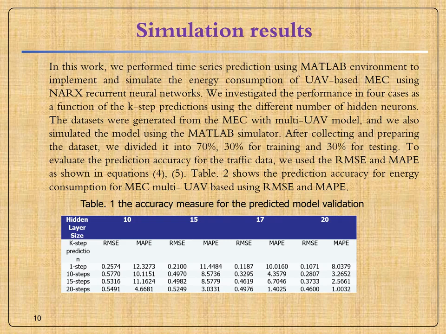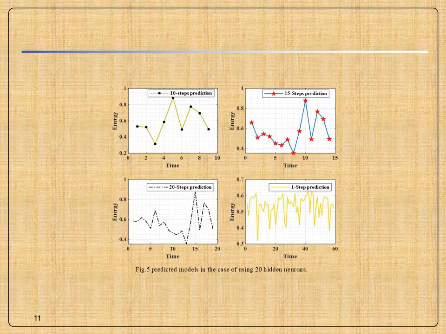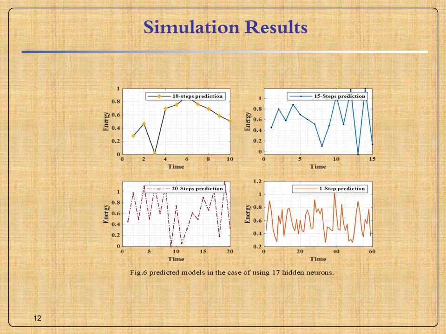Also, figures 5 to 8 show the predicted models for energy in the 4 cases according to the number of hidden neurons used in each case and the corresponding k-step-ahead predictions. In each case, from the figures it can be seen that the predicted energy models change randomly all the time in all cases.